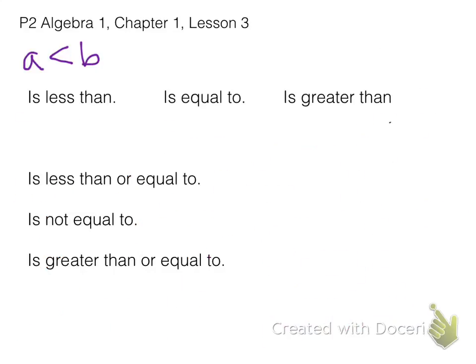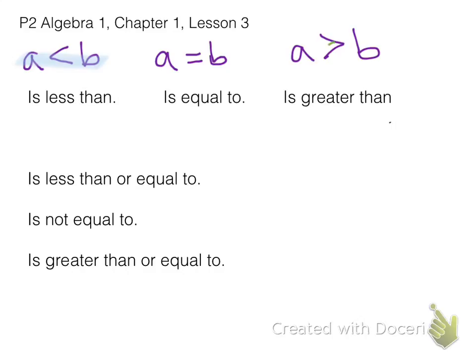All right, last slide, I promise, and it's an easy one. So inequalities, just to review. We read this as A is less than B. All right, and the next one is A is equal to B because of the equal sign. We have A is greater than B. So remember, the alligator is going to eat the bigger lunch.